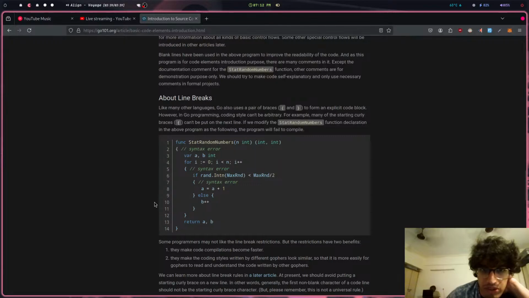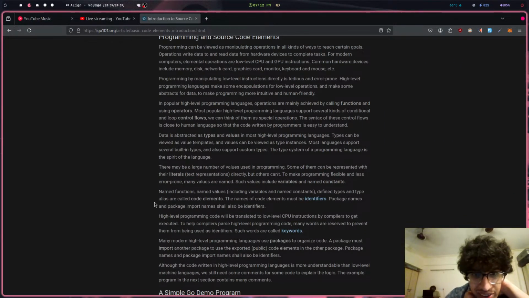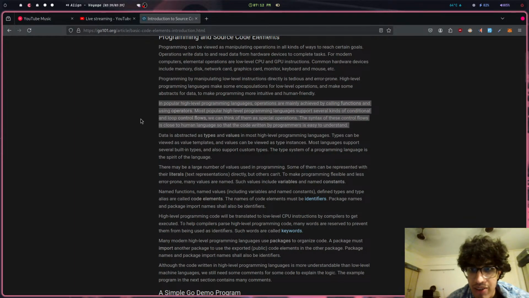But from this, what I understood was key. They were telling us first of how a programming language works. Let's just read through this once. Okay, cool. In popular high-level languages, operations are mainly achieved by calling functions and using operators. Most popular high-level languages support many kinds of conditional loops and state.